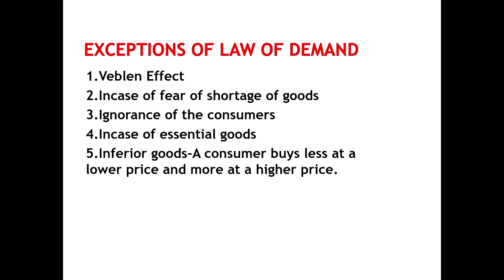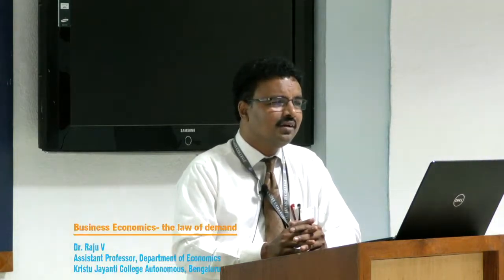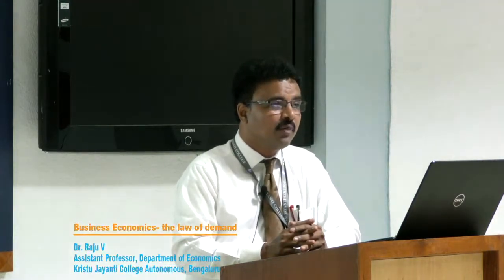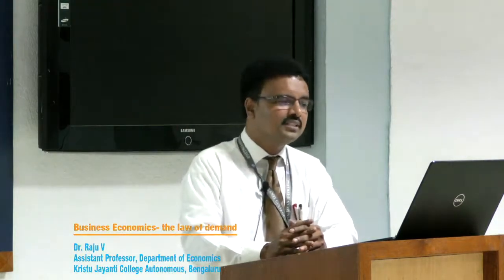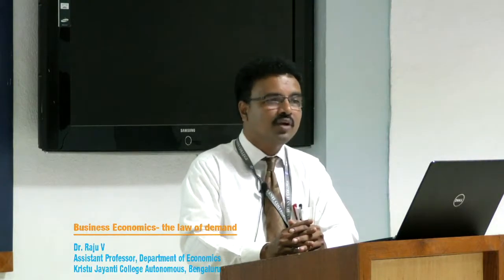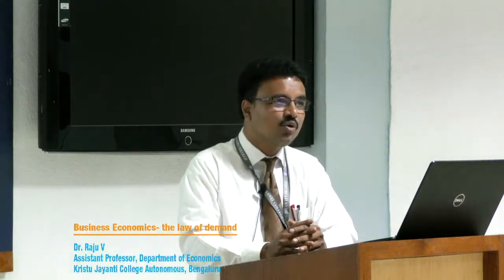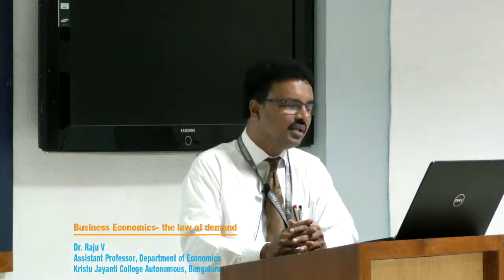What is the Veblen effect? Rich people knowingly buy costlier goods or conspicuous goods. For example, buying a diamond ring or buying a Mercedes Benz are examples of the Veblen effect. Veblen was an economist who observed this condition, and finally, this is an important exception of the law of demand where this law does not hold good and becomes an unrealistic concept.